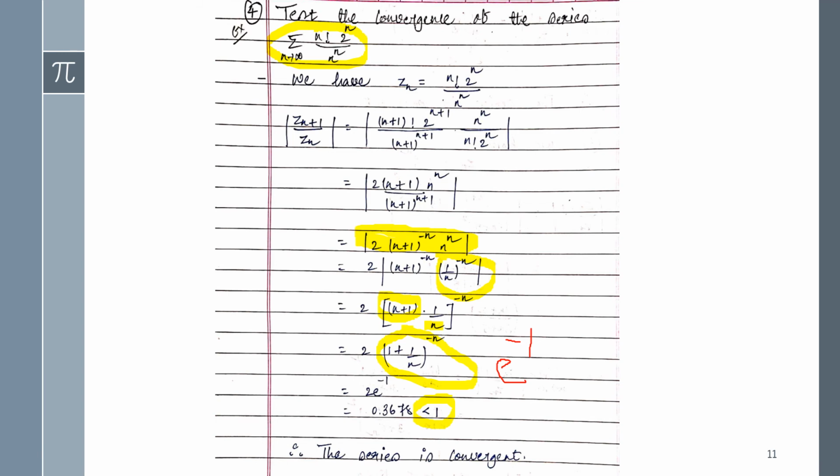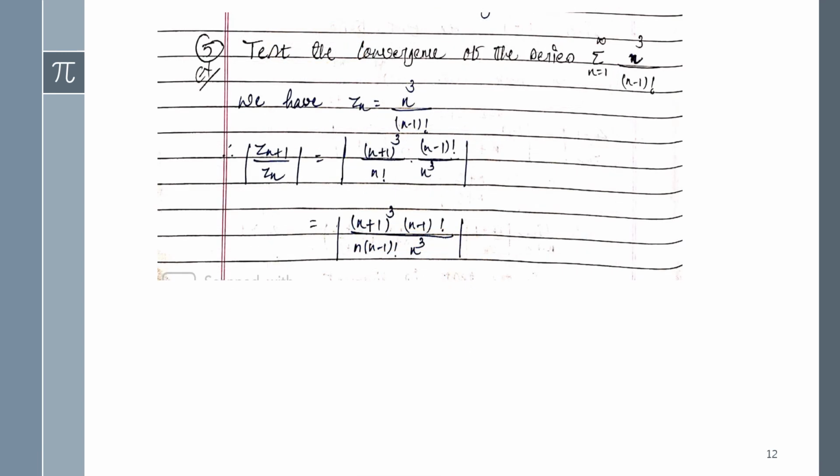Now I'm going to start the next example, and here the question is: test the convergence of the series summation n equals 1 to infinity, n cube upon n minus 1 factorial. This one you can do on your own also guys, so I'm just giving the highlights of the example, because you can see that all these examples are very easy, right? So of course you can do it on your own also.